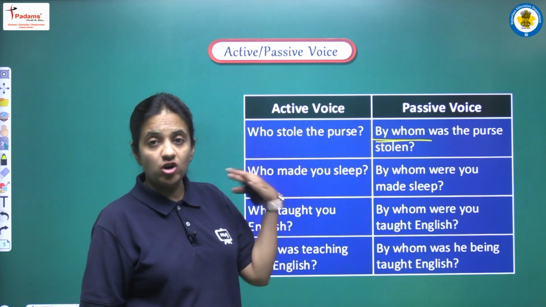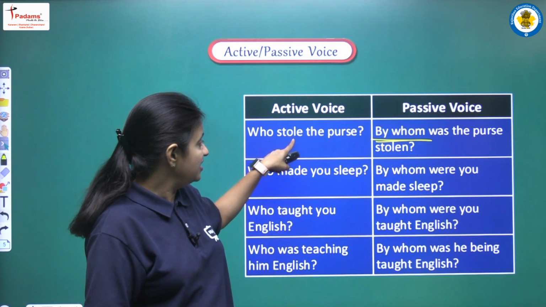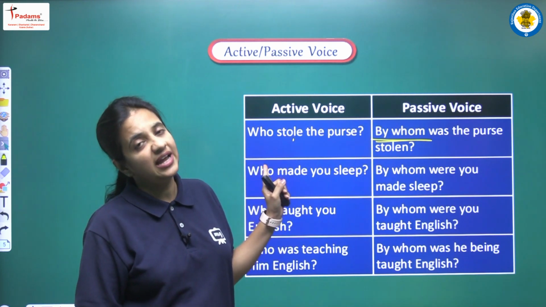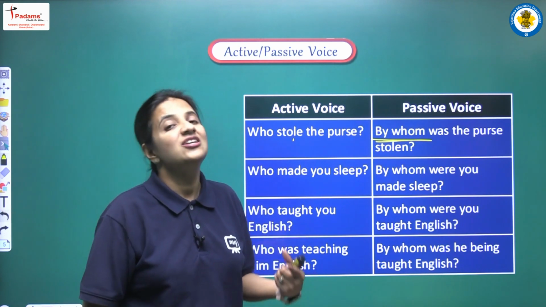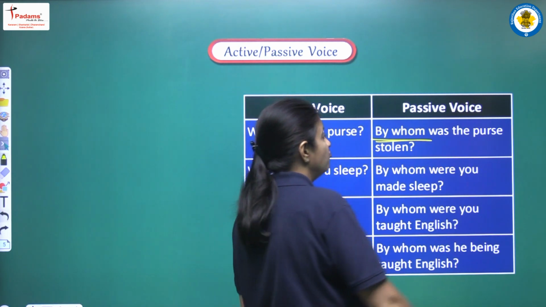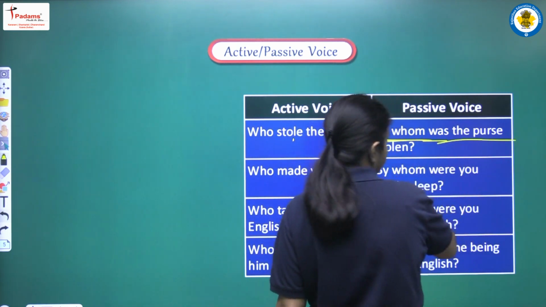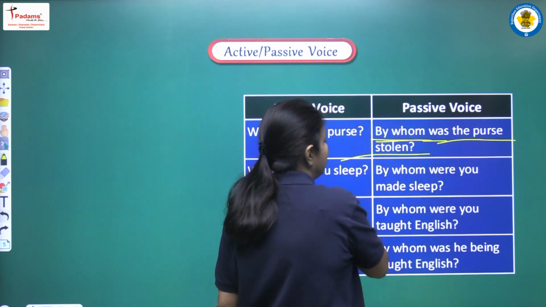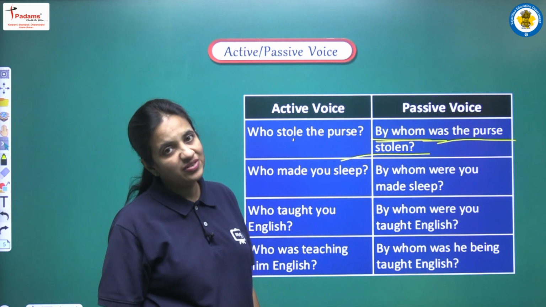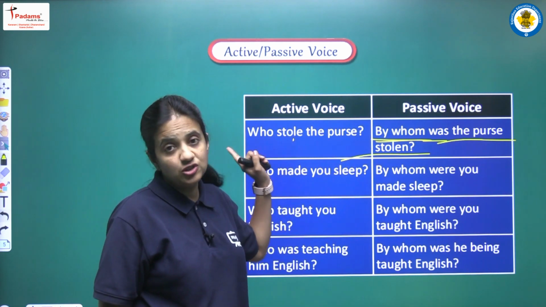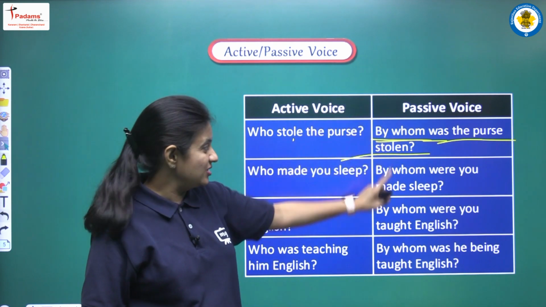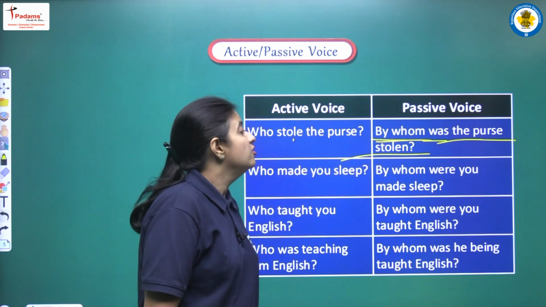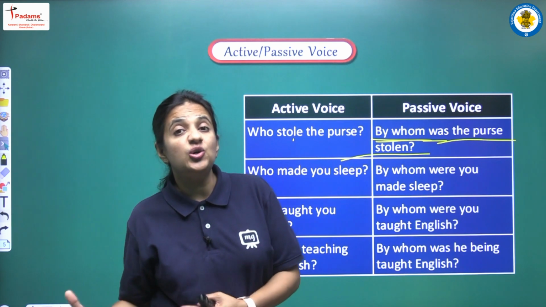Next we have to write the auxiliary verb. We can see that we have the second form, that is stole, and it means we have past simple tense. So according to that we are writing was here, then our object, that is the purse, and next the third form of the main verb. The third form of stole will be stolen. So in this manner the complete sentence will be: by whom was the purse stolen.